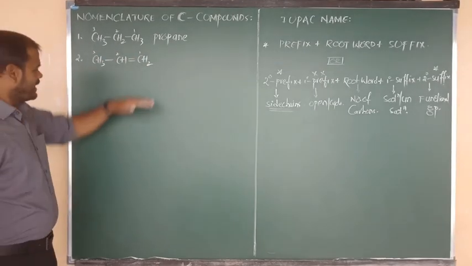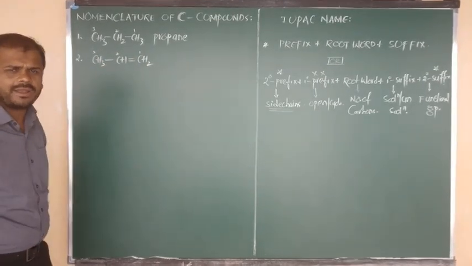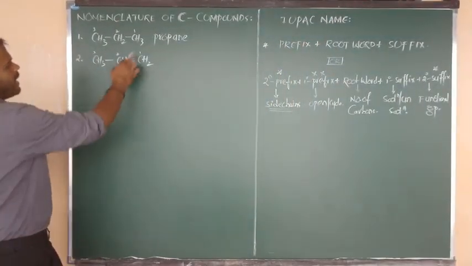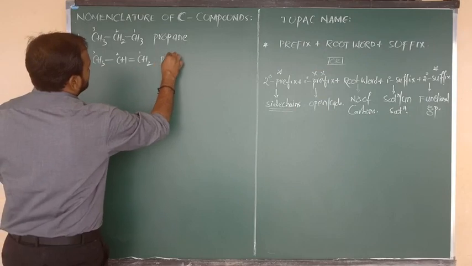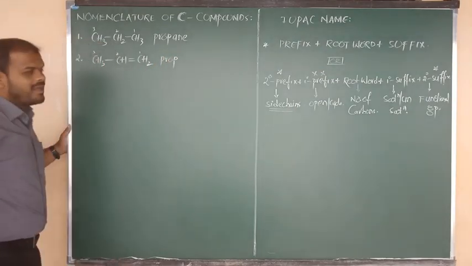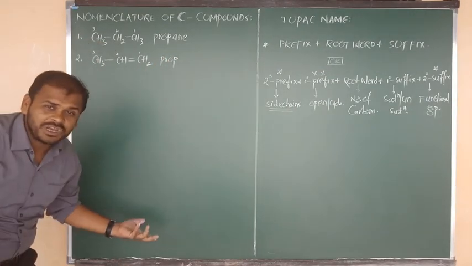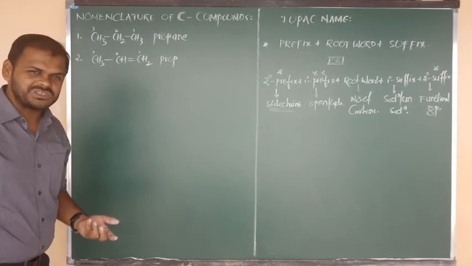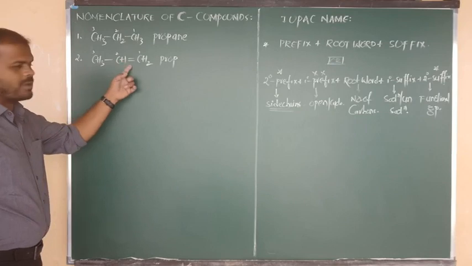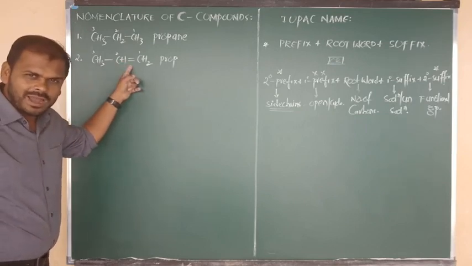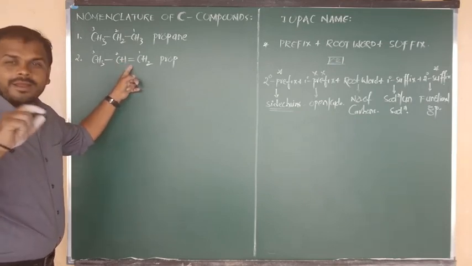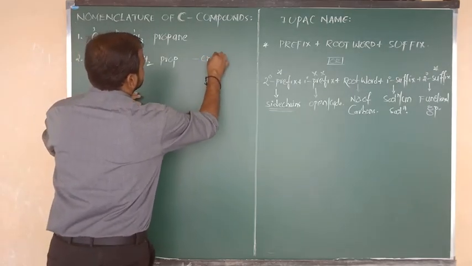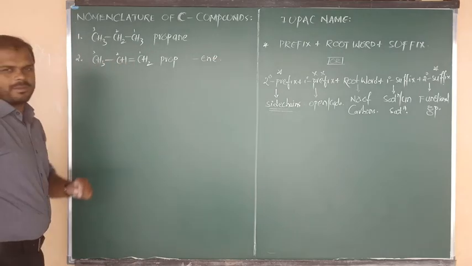Okay, good. Is there any side chain? No more side chain. Directly go to the root word. What is the root word? Number of carbons. Again 3 carbons are there. 3 carbon is nothing but prop. But is this saturation or unsaturation? Due to the presence of the double bond, we have to say it is unsaturation. Single bond means N, double bond means what? En. So now we have to write en, because your double bond is there.